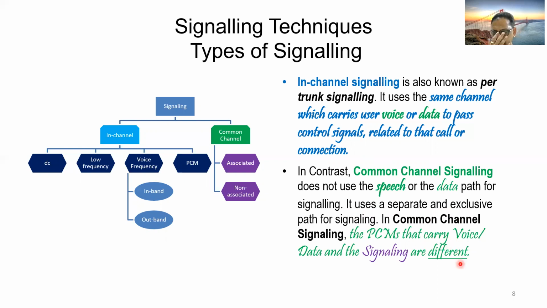For example, between two exchanges, you have some PCMs exclusively for voice or data communication and a few PCMs for signaling purpose. The speech channels are different from signaling channels. Signal passes through a separate route or through some separate PCMs, and speech or data passes through some other PCM trunks.